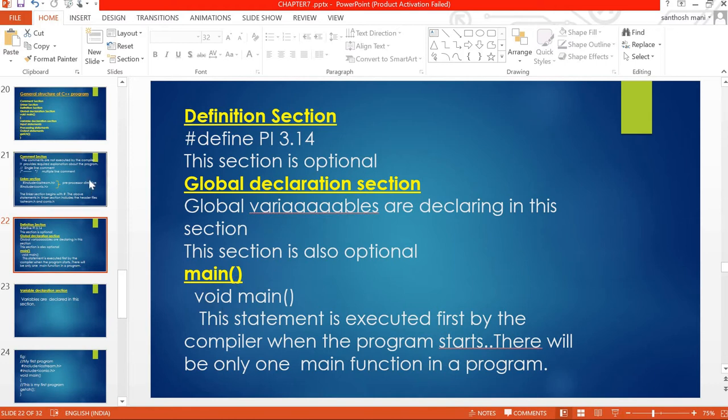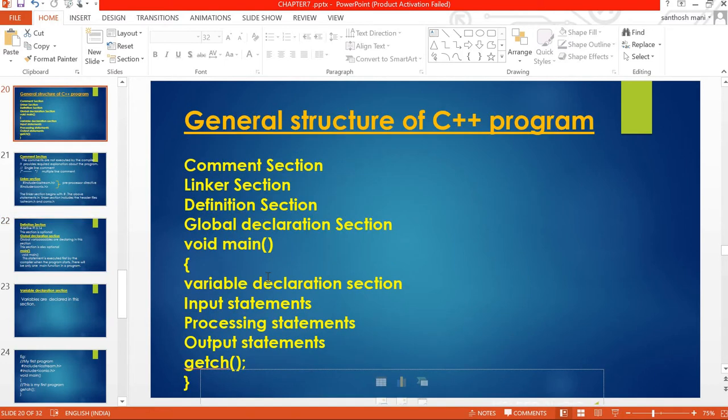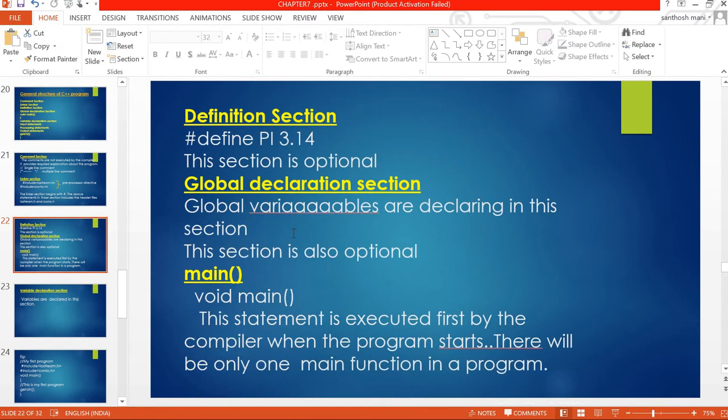After the global declaration section comes the main function, void main. You have to write void main in small letters. Because main is a function, the function brackets should be there.